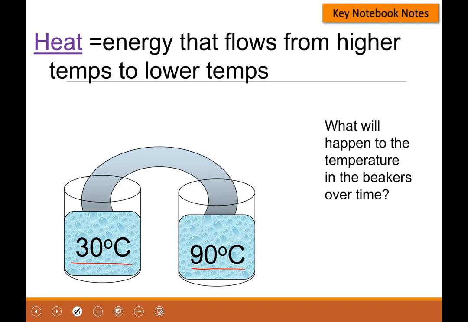Heat. Okay, when we think about these, what's going to eventually happen is the temperature in this one is going to come down to room temperature, and this one is going to increase to room temperature. So both will actually, but if these are connected, then they're going to find equilibrium. They're both going to get to a temperature that's between the two of them, because basically heat is the energy that flows from higher temperatures to lower temperatures. So this one is going to decrease its temperature, and this one is going to increase its temperature. Okay?